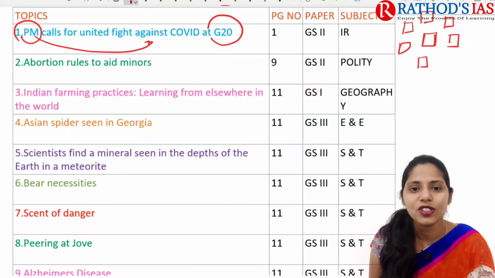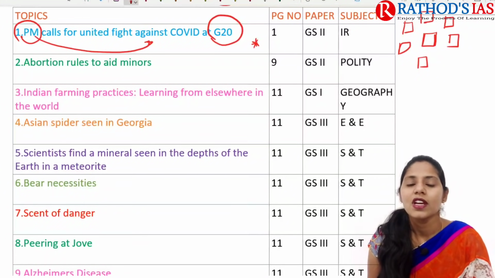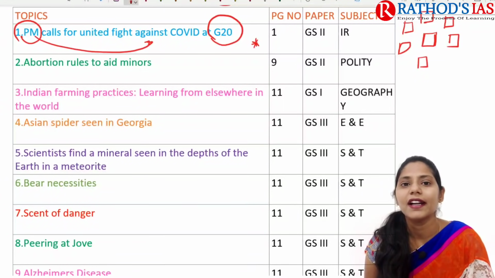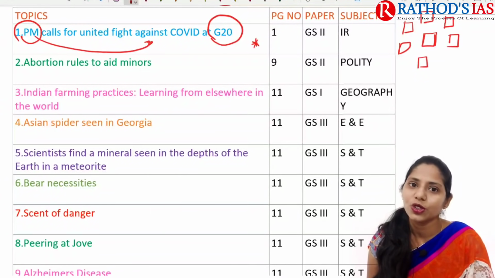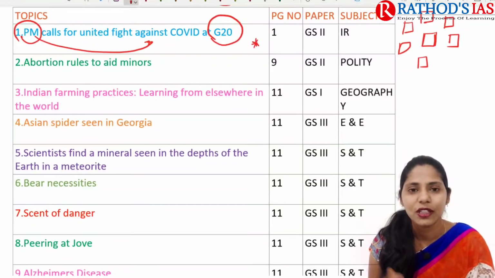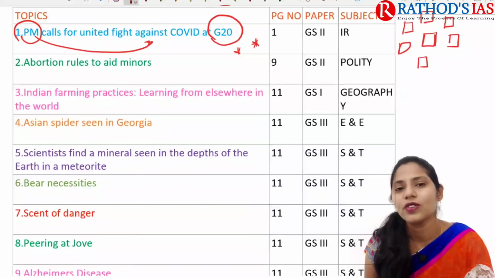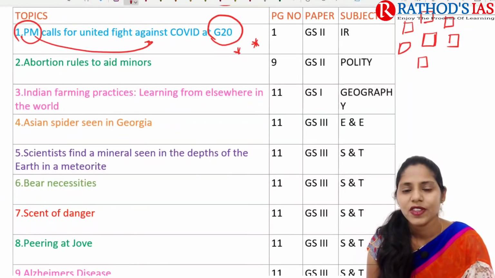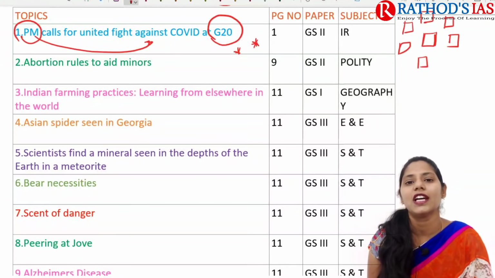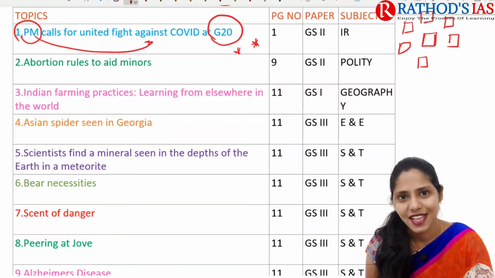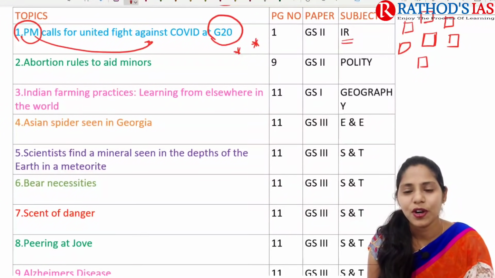So here you need to focus on what is this G20 as well. Whenever you are studying your static syllabus under international relations, you will come under this international groupings. In that we will be having this G20, BRICS, SAARC, etc. So G20 is one of them. It is very important from our static syllabus. And from this G20 you can also get some prelims based questions, not only in UPSC but also even in some other state public service examinations. So this topic will be important from IR which comes under our GS paper 2.